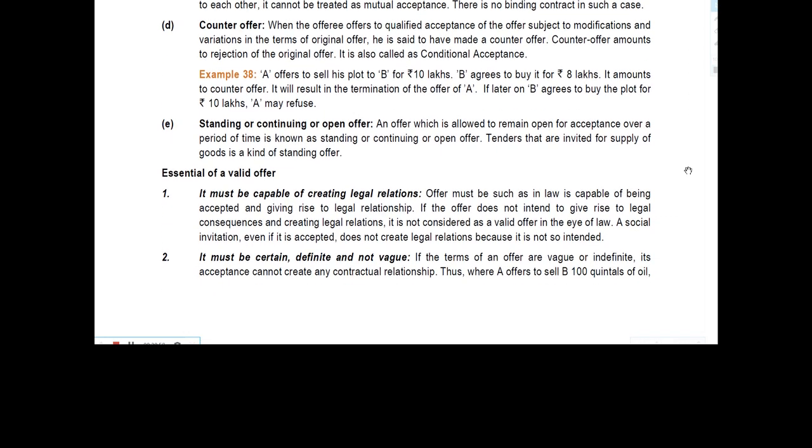Now we'll proceed with point number E, standing or continuing or open offer. An offer which is allowed to remain open for acceptance over a period of time is known as a standing or continuing or open offer. Tenders that are invited for supply of goods are a kind of standing offer.